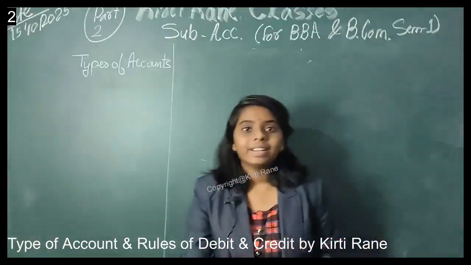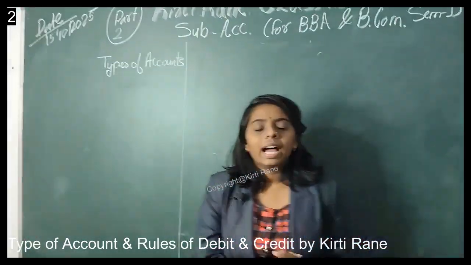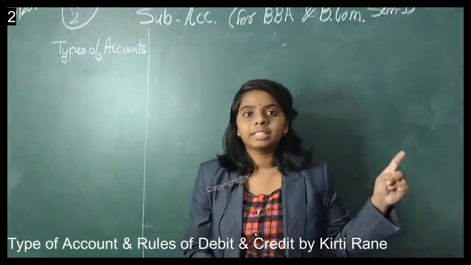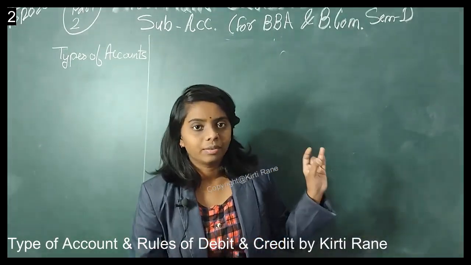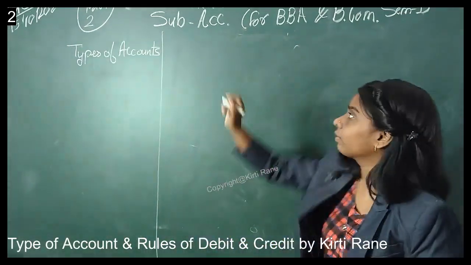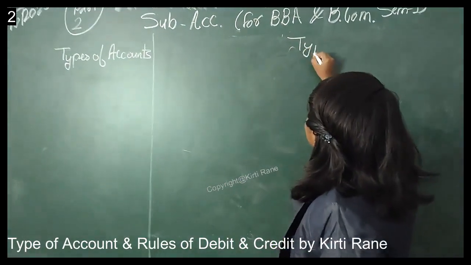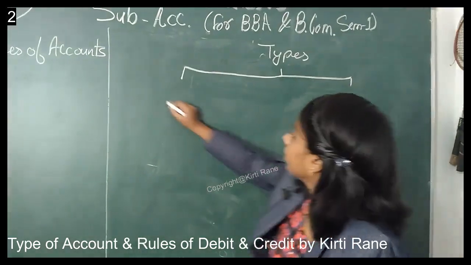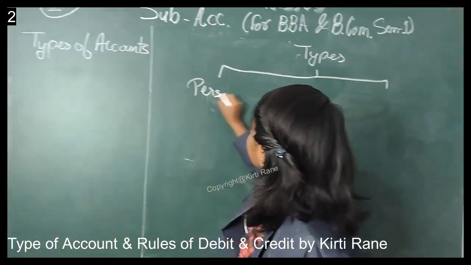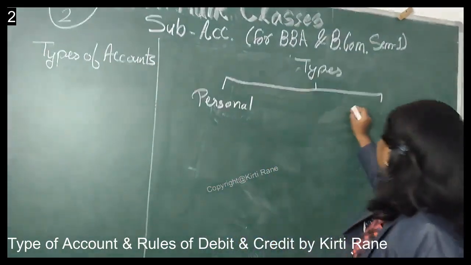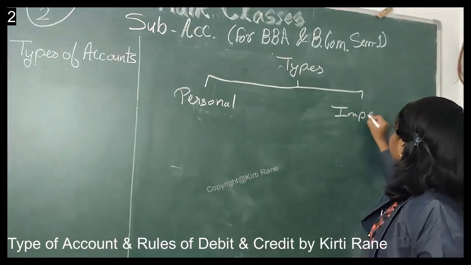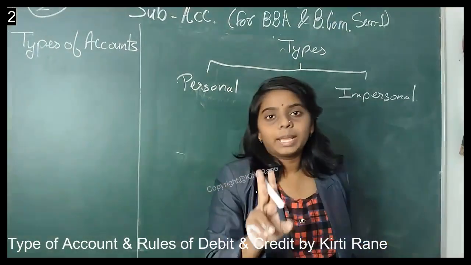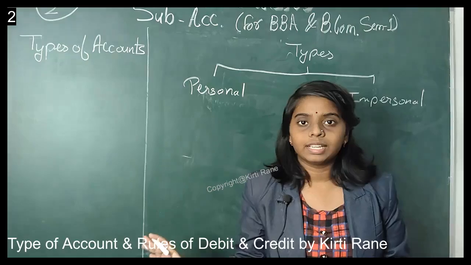So let us start with types of accounts. Now there are prominently two types of account. First is personal account and impersonal account. So let me start with the flow chart. So types are of two types, personal and impersonal. So these are the two types of account which are present in the accounting language.